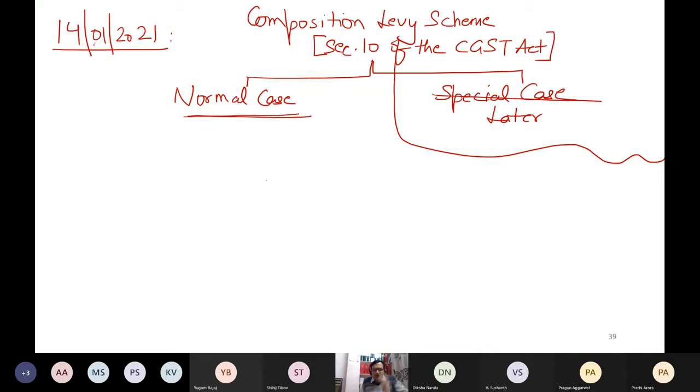And what are the conditions to avail this scheme? First point, if you remember the act, the supplier must be a registered person. This is the first condition. You cannot be unregistered. You must be a registered person. So the supplier of goods or services must be a registered person.